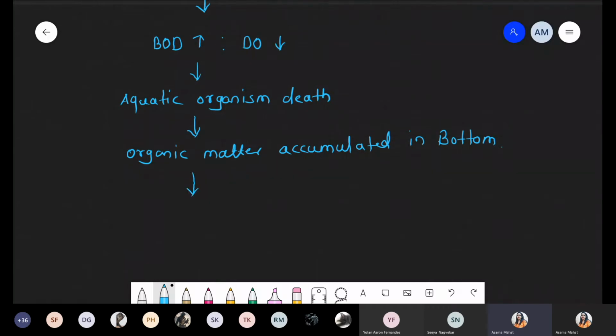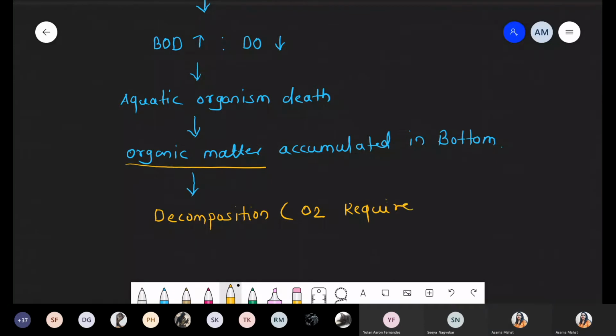And definitely if organic matter is present in high amount, in this condition a process can occur, that is the decomposition process. And we know that during the decomposition process, so many organisms can be involved, and they show the degradation process. And if we are talking about decomposition, it means they require more oxygen, right? They require more oxygen.